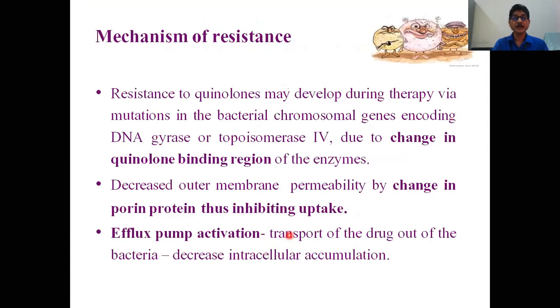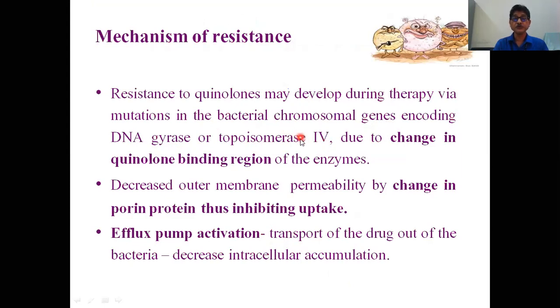Now, what is the mechanism of resistance? The antimicrobial agents develop resistance against the fluoroquinolones. The resistance to quinolones may develop during therapy via mutation in the bacterial chromosomal genes encoding the DNA gyrase and the topoisomerase enzyme.